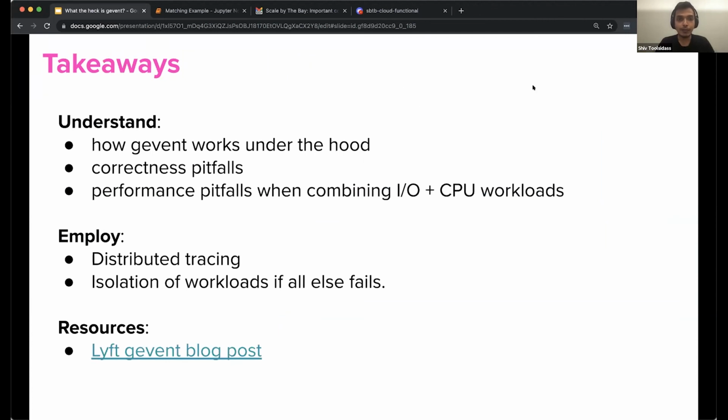So our takeaways for you from this talk are that we really recommend understanding how Gevent works under the hood. It's helped us a ton, and we know it'll help you as well. Understand the correctness pitfalls that you might encounter, like the ones Roy called out with the SafeBank example. Understand the performance pitfalls that can occur when combining IO and CPU workloads. And also, if you're interested in digging into latencies for requests, distributed tracing is a really, really useful tool. And if nothing else works, try isolating your workloads.